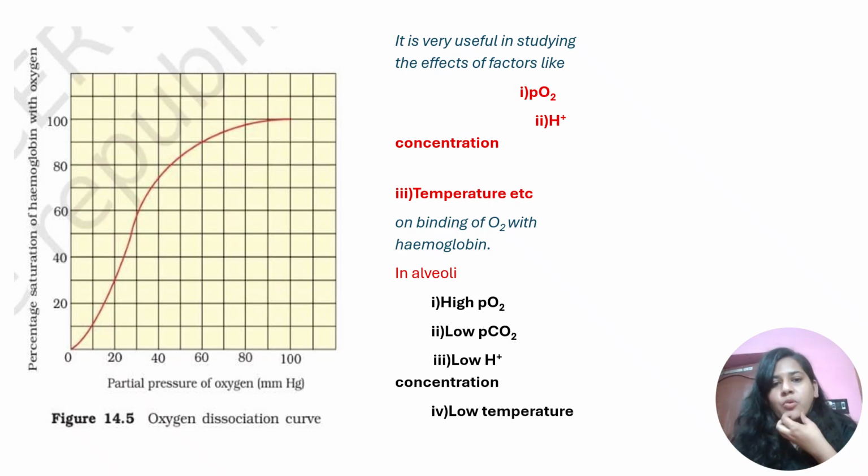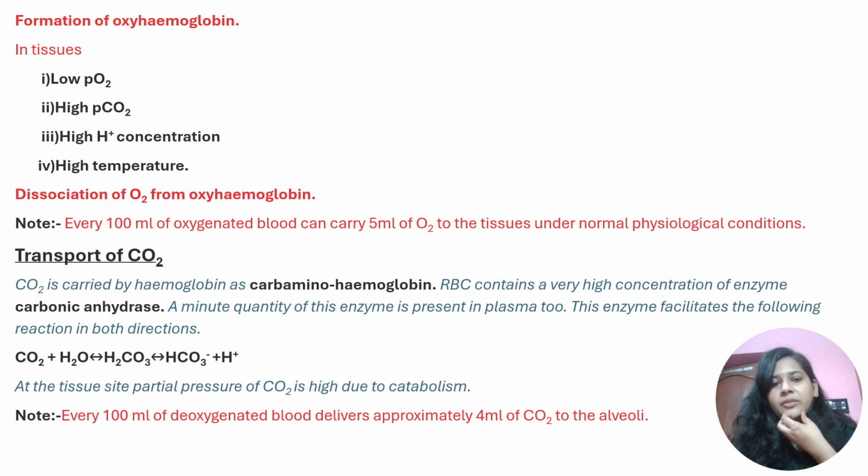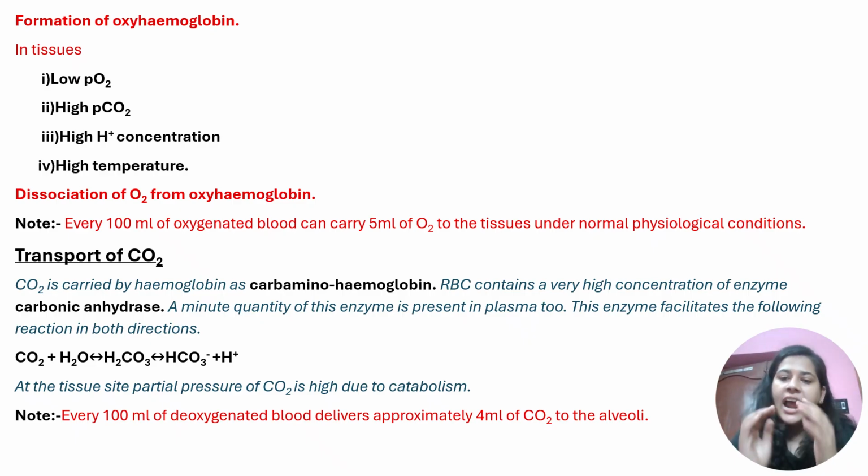Now when we speak about tissue, what happens at the tissue level, due to the reactions which occur in our body, is that the amount of carbon dioxide is more at the tissue. Why is it?